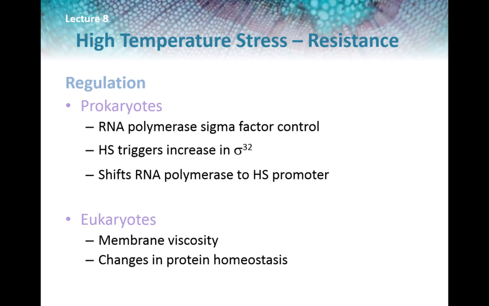In eukaryotes, regulation of the heat shock response is more complicated, due in part to transcription and translation being physically and temporally separated. There are 2 main ideas of how heat shock is sensed by the plant. One school of thought is that changes in membrane viscosity trigger a signal transduction pathway. As the temperature increases, membrane entropy increases, leading to a mechanical signal analogous to the feedback loop proposed for low temperature exposure. The other idea involves disruptions of protein equilibrium, with temperature-induced changes in structure being key.